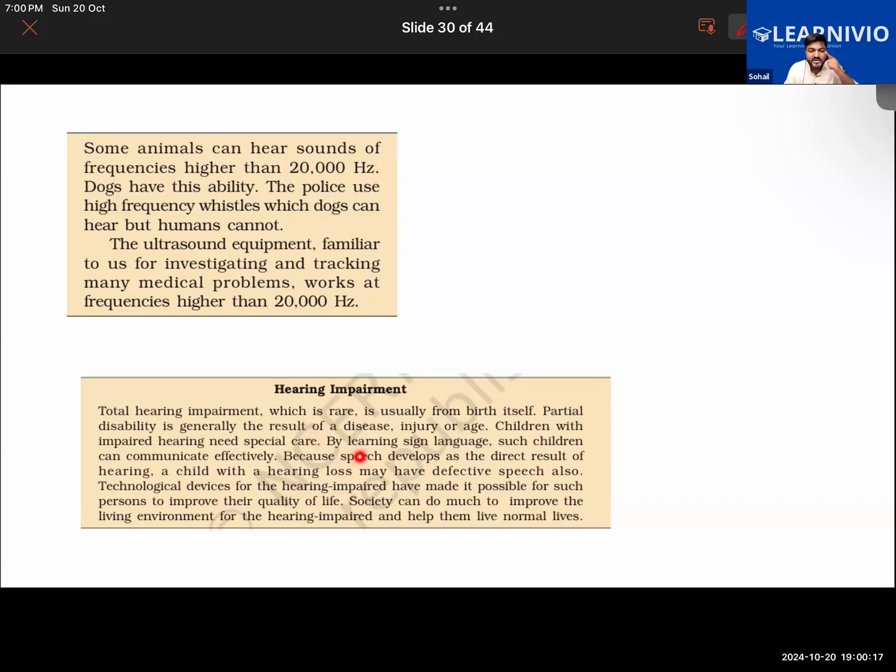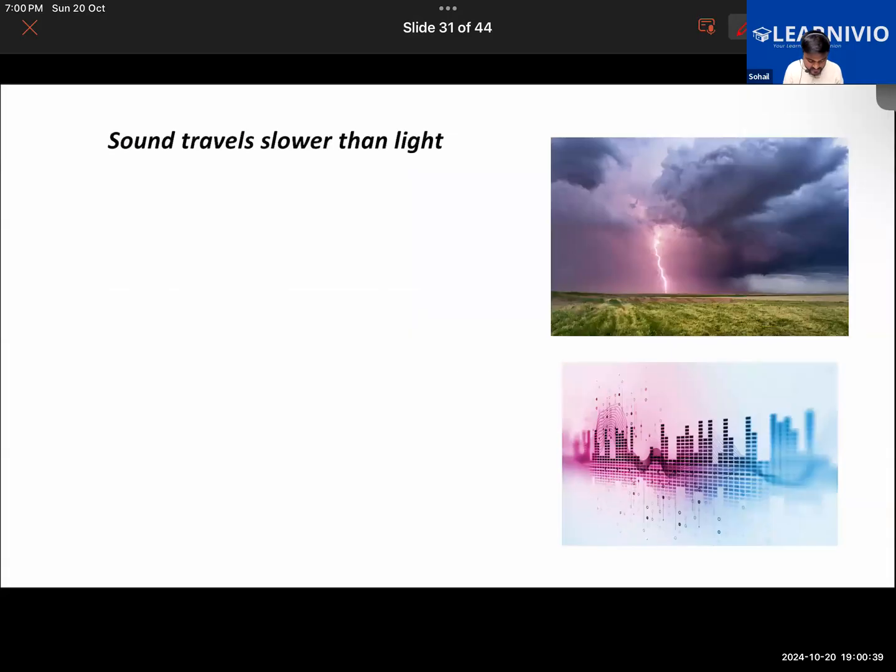They will have trouble in speaking also. But nowadays there are technological devices which have made it possible for those persons to hear, and with the help of this, they will be able to improve their quality of life. And we as a society can also improve their living condition by helping them wherever possible. So that is one thing.